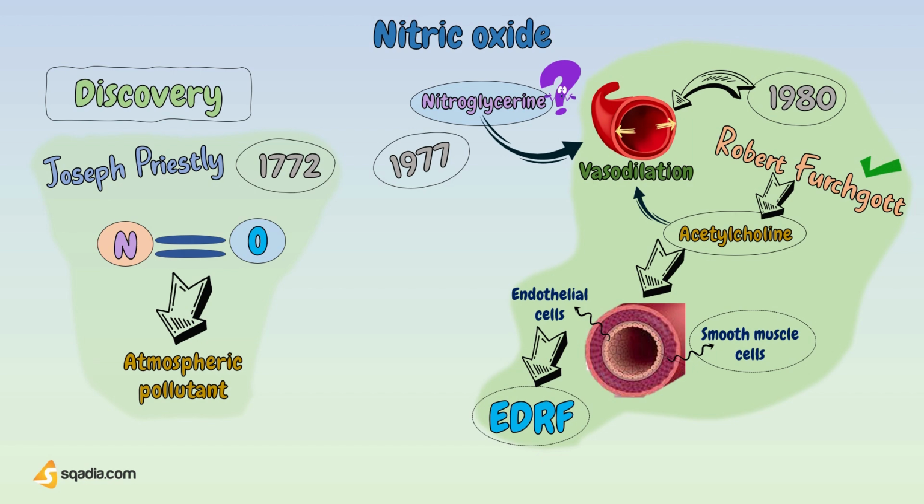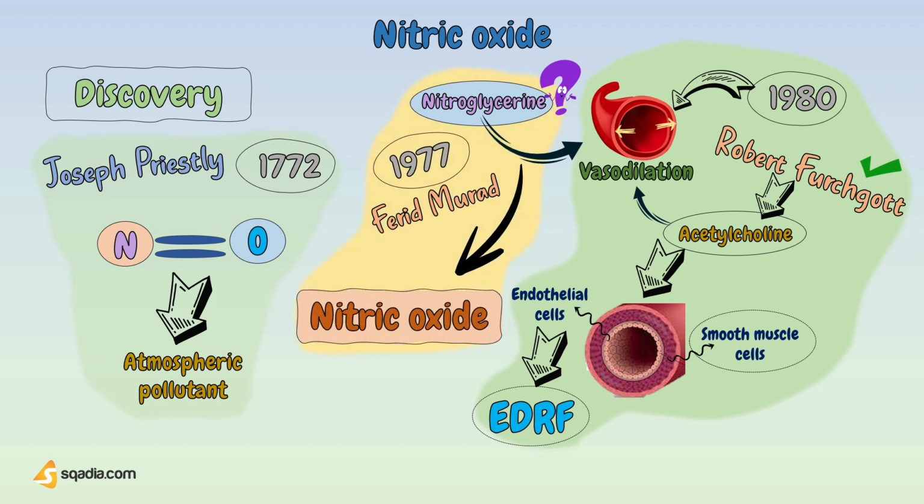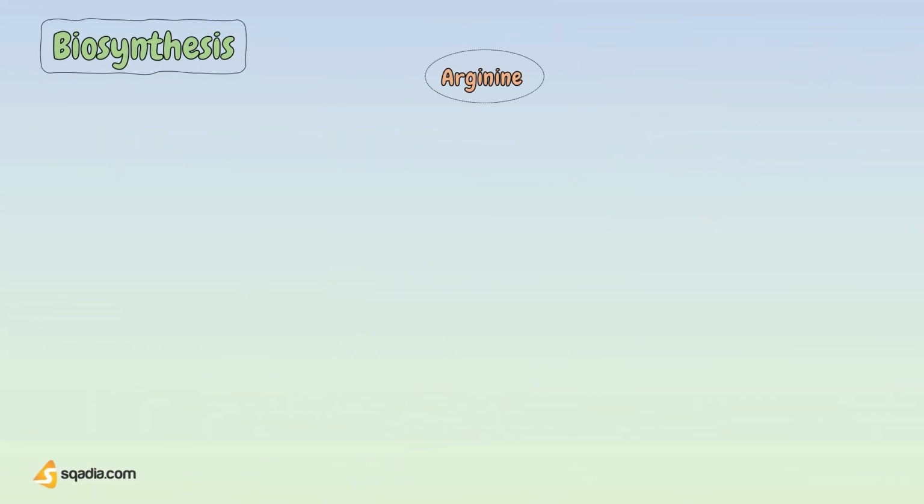Independently, in 1977, Ferid Murad was investigating how nitroglycerin works and discovered that it can release nitric oxide, which in turn was able to cause the relaxation of smooth muscle cells. And then finally, in 1986, Louis Ignarro identified EDRF and found it has identical properties to the gas nitric oxide. They were awarded the Nobel Prize for this valuable discovery. Let's have a look at its biosynthesis now.